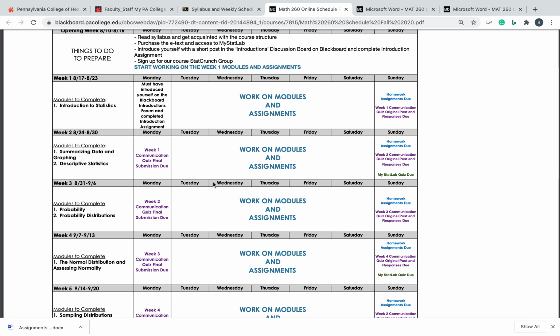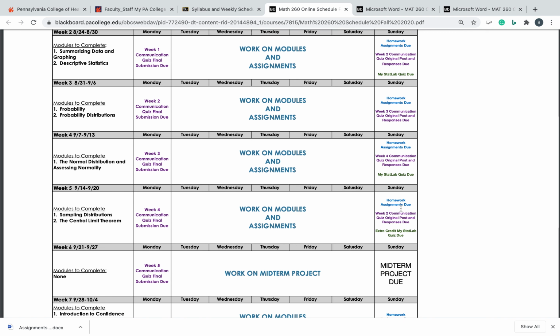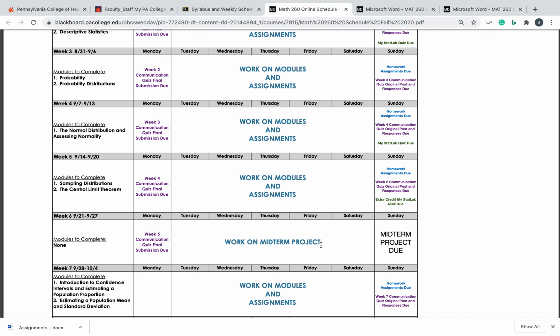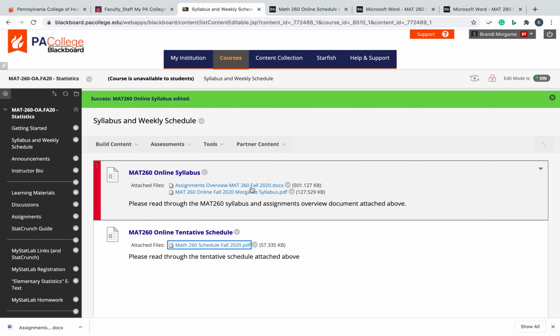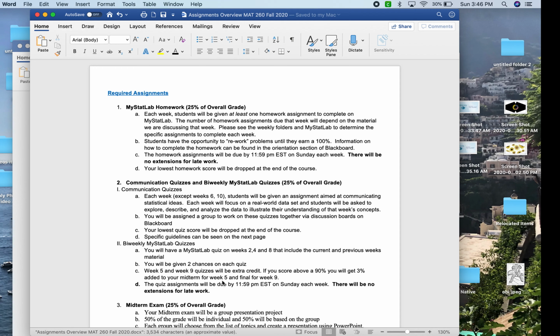So how this course will work is each week you'll have a homework assignment due in MyStatLab, and then you'll have a communication quiz. The communication quiz will be every week, and then every other week you will have a MyStatLab quiz. Once we get to week 6, we will have our midterm project. And when we get to the final week, you will have your final project. For your quizzes, they're going to be group quizzes. So let me go back and we're going to look at our assignments overview.